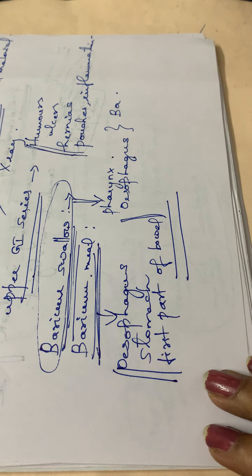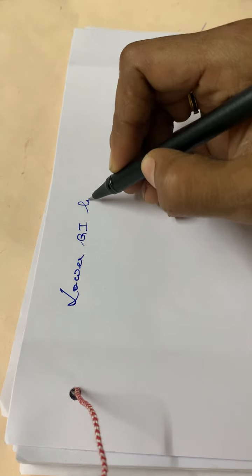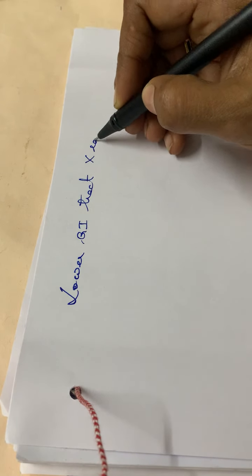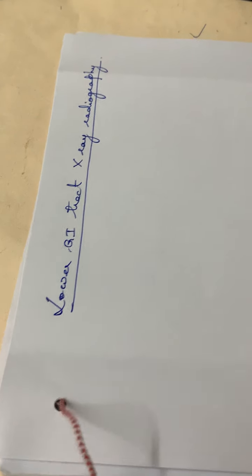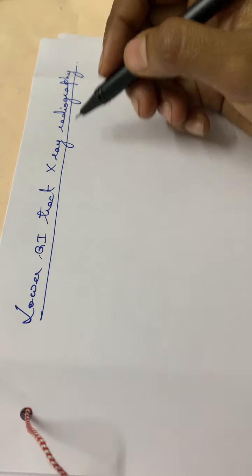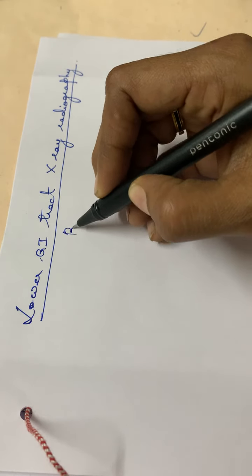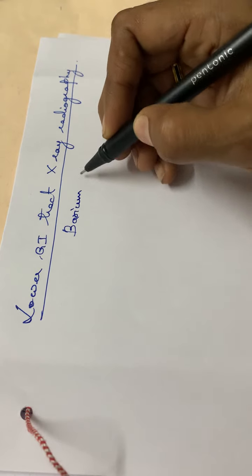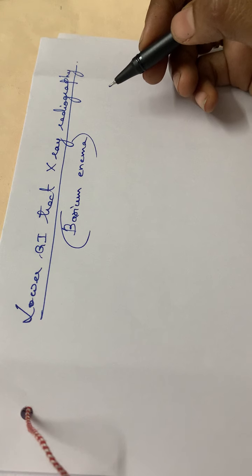Next is the lower GI tract X-ray radiography. This lower GI tract series is called lower GI or barium enema. It is otherwise called barium enema. The test is called barium enema.